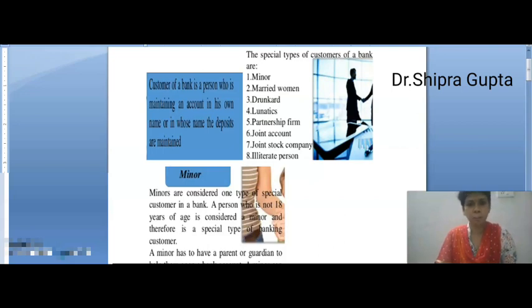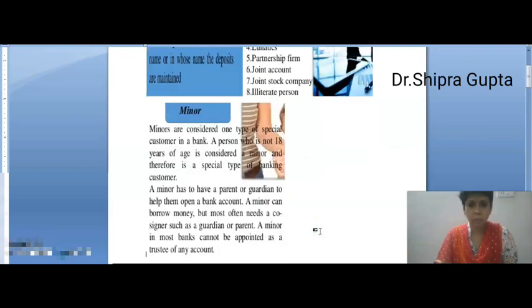Number one, minor. Minors are those persons who are less than 18 years old. Therefore a minor can be a special type of banking customer. A minor has to have a parent or guardian to help them open a bank account.